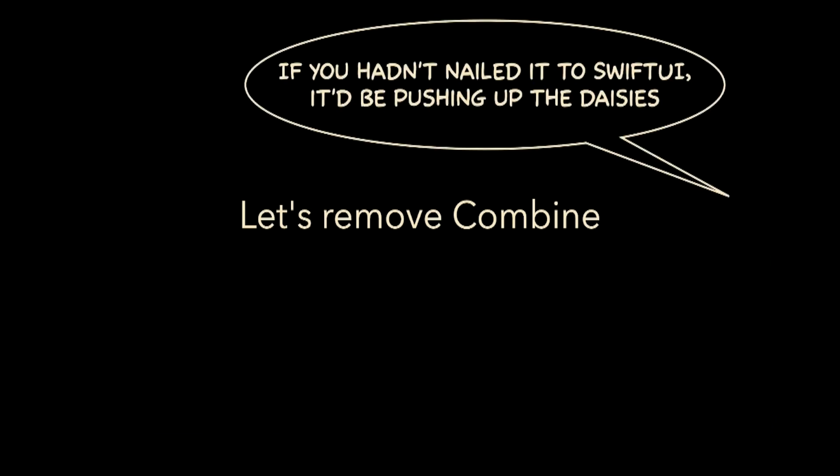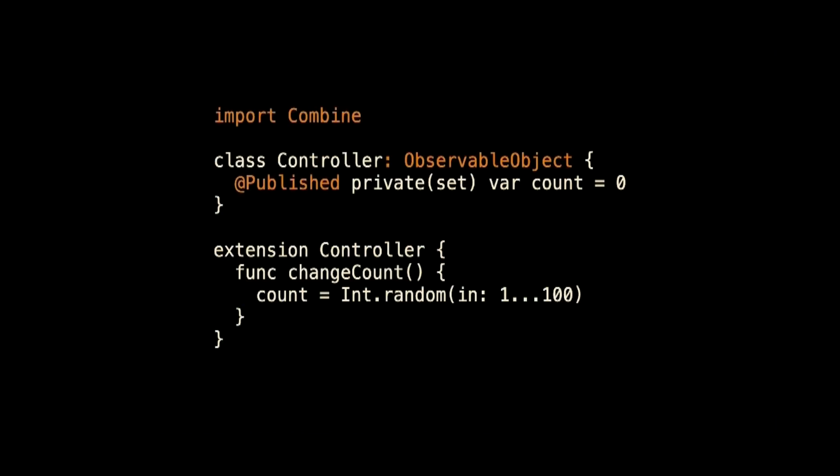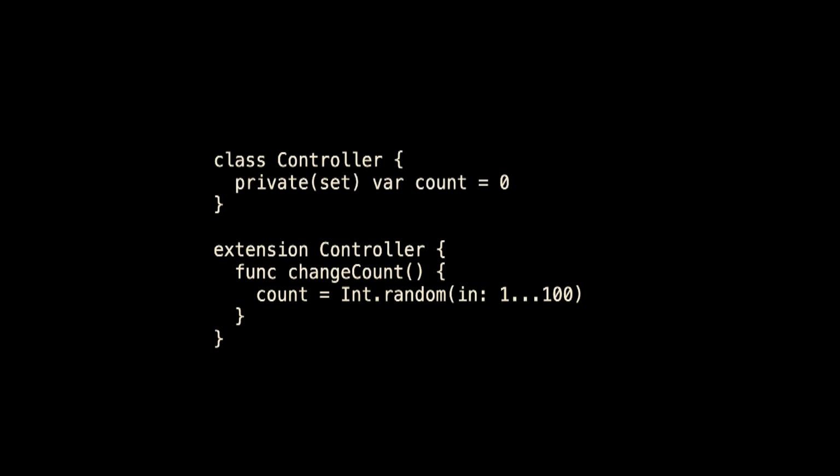Okay, ready to remove Combine? So, we're going to remove Combine now. And these are the bits in the controller that were Combine, and we're going to remove them, and we're going to introduce Observable. And Toronto loves Observable.